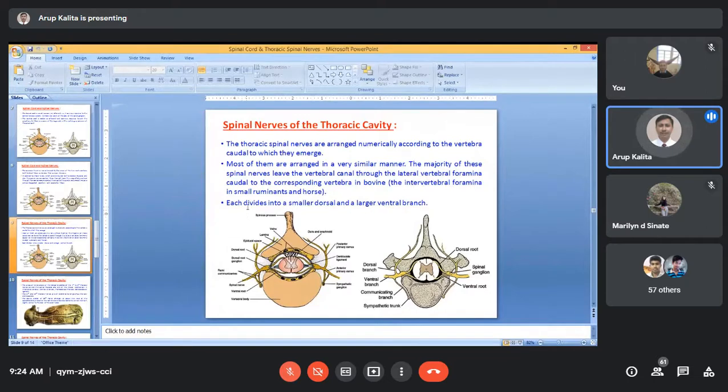Now each divides into a smaller dorsal and a larger ventral branch, similar to the other parts. So here also in the thorax region, you will get two different branches of the spinal nerve, one dorsal and another ventral.